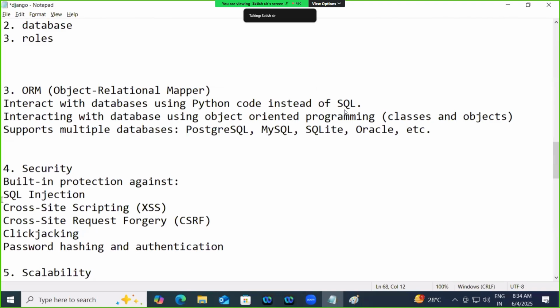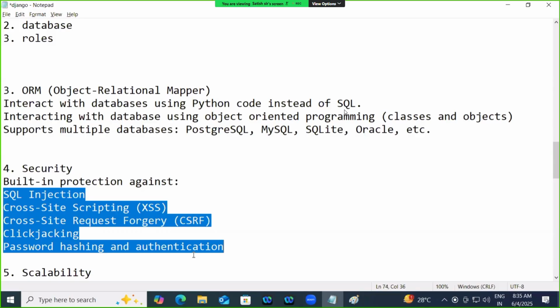It avoids SQL injection. It protects against SQL injection, cross-site scripting, cross-site request forgery, clickjacking, password hashing and authentication. What are all these? Hacking techniques.